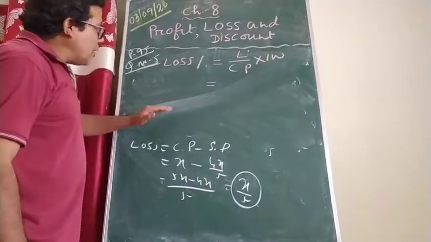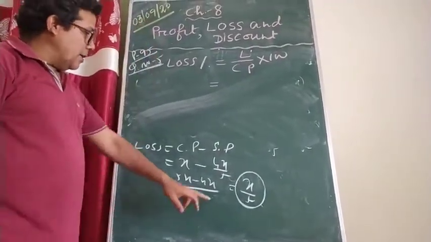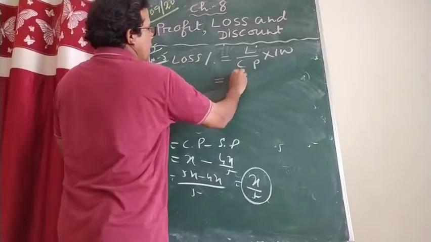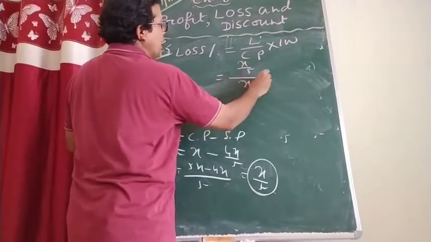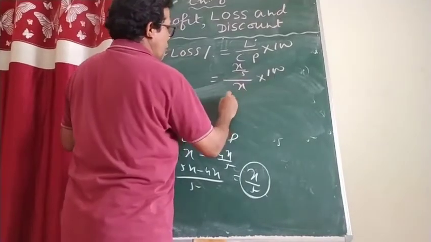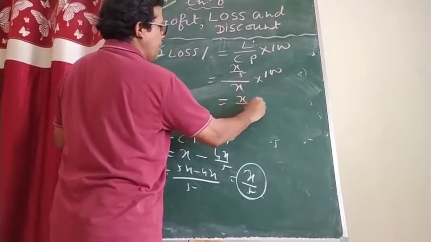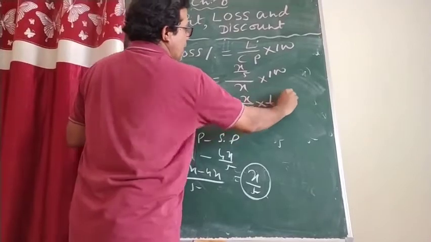Here we compare with the CP of one article. So loss equal to how much? X by 5. By what is the CP of one article over there? X into 100. So can you write it like this? X by 5 into 1 by X into 100.